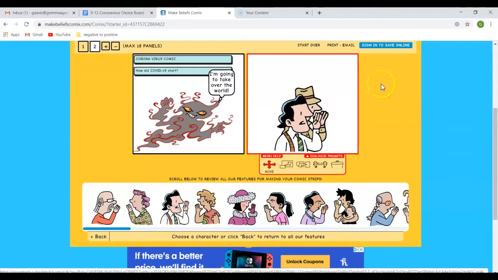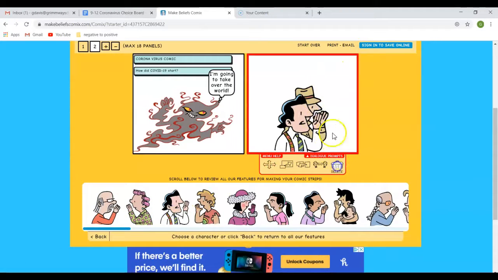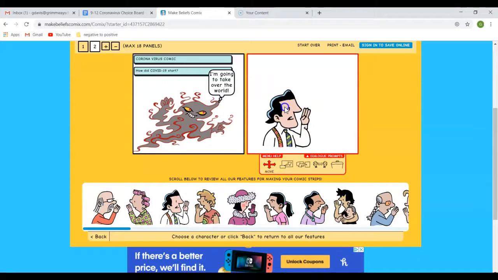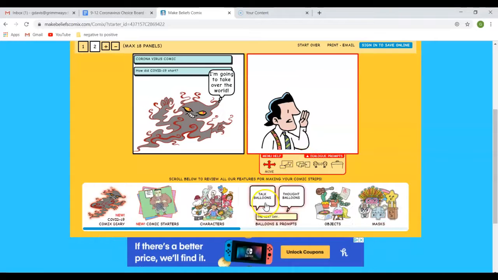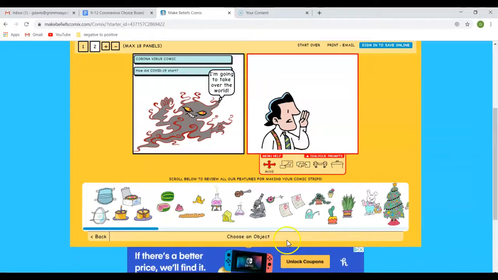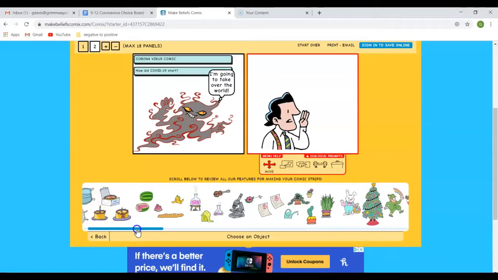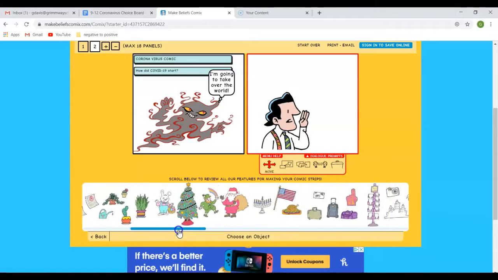This guy looks more like a news reporter, so I'm actually going to delete this guy. And then I'm going to move this guy around. And I am definitely going to give him a little bubble so we can go back and you can see the bubbles. But first, wait, let's see what objects we have. Oh, there's a bunch of science stuff. That's kind of cool. So let's see. Oh, look, there's masks. You guys can definitely use those for the coronavirus.